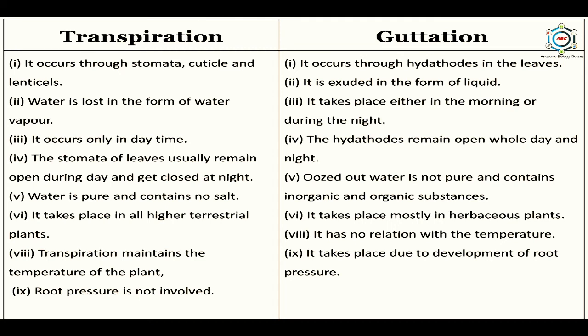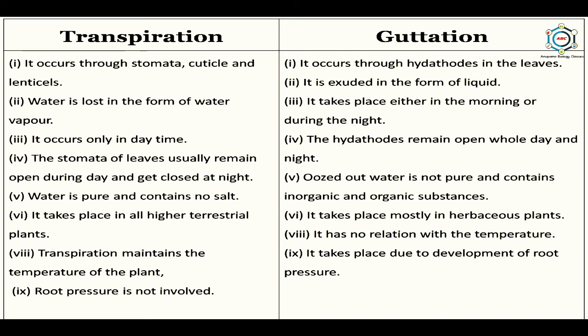In case of transpiration, the stomata of leaves usually remain open during the day and get closed at night, while in case of guttation, the hydathodes remain open whole day and night. In case of transpiration, water is pure and contains no salt, while in case of guttation, the oozed out water is not pure and contains inorganic and organic substances.